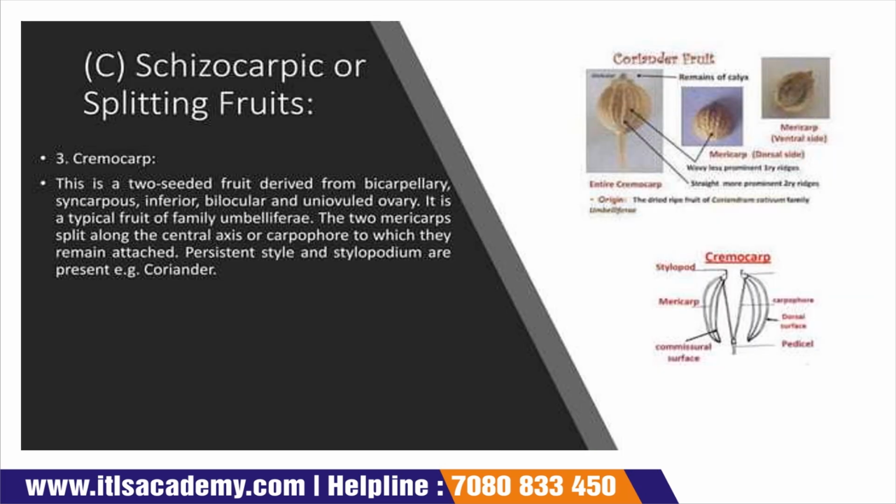Now the third one is your schizocarp. Schizocarps are two-seeded fruits, and they are derived from a bicarpellary syncarpous, inferior, bilocular and uniovuled ovary. See, in which type of ovary they are developed, which type of carpels they are developed from, and how they are developed. On the basis of this, these fruits are divided.